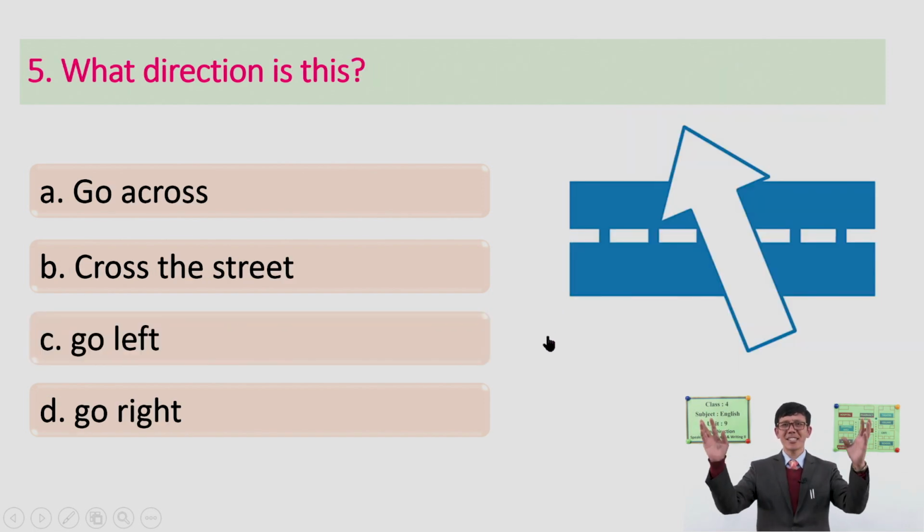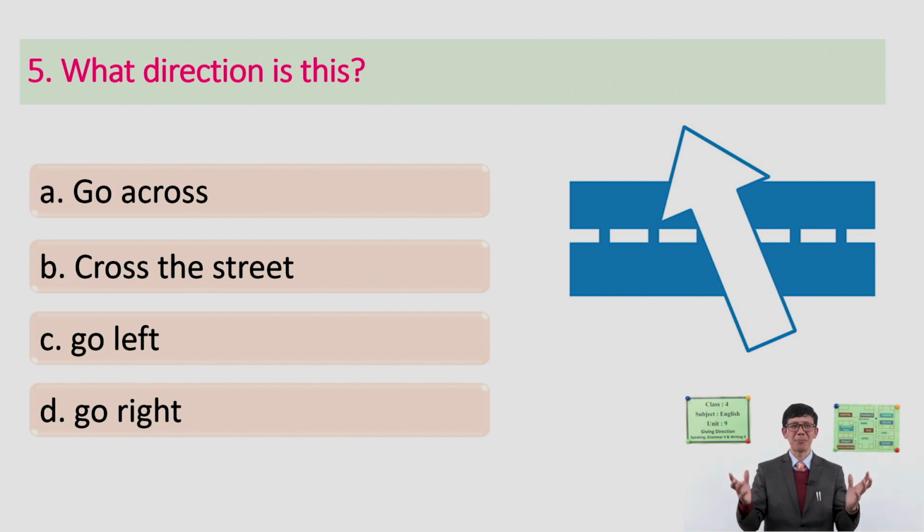And look at this, the last question for you, everybody. What direction is this? Look at here. It seems like a road. And what is the direction of this picture? Is it go across or cross the street, go left or go right? What do you think is the correct answer there?